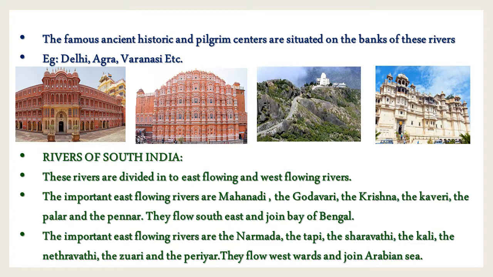The famous ancient historic and pilgrim centers are situated on the banks of these rivers. For example, Delhi, Agra, Varanasi, etc. So observe the below given pictures.